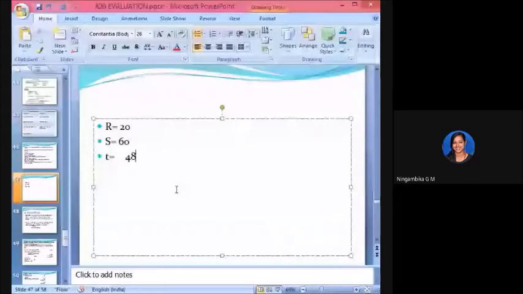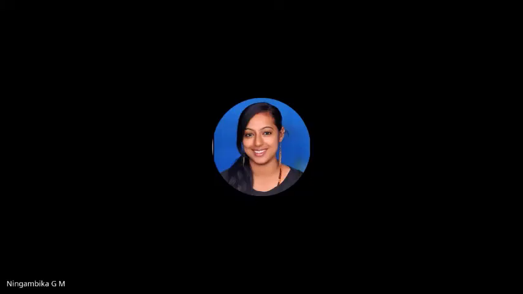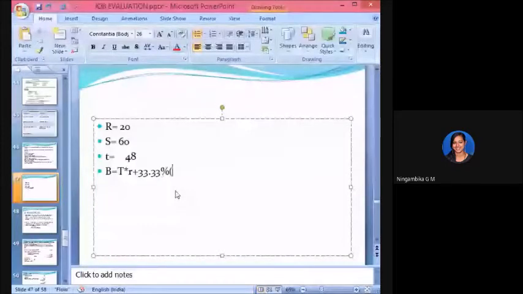The bonus or earnings is equal to T into R plus 33.33%, it is nothing but 33 1/3, of time saved, that is S minus T into R. This is the formula.